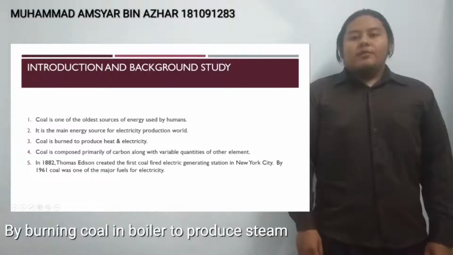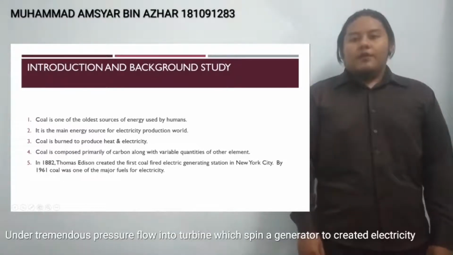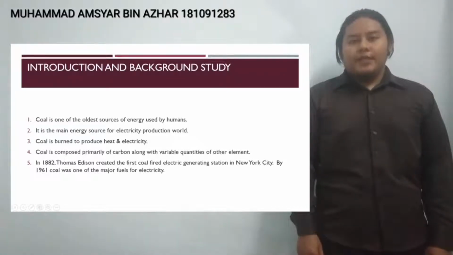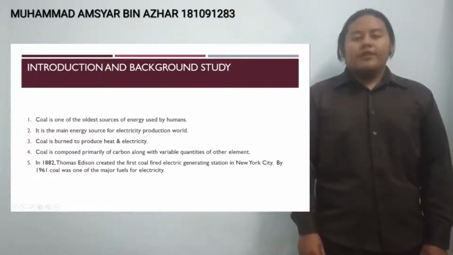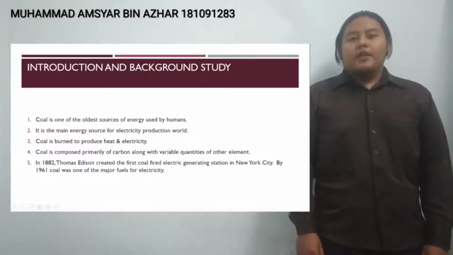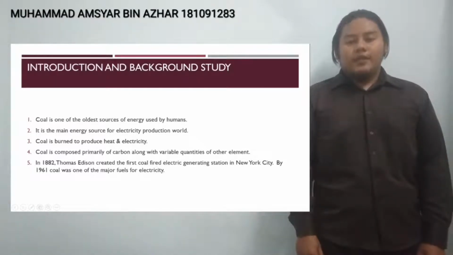By burning coal in a boiler to produce steam under tremendous pressure, it flows into a turbine which spins a generator to create electricity. And the fourth, coal is composed primarily of carbon along with variable quantities of elements such as sulfur, hydrogen, oxygen, and nitrogen. Fifth, in 1882, Thomas Edison created the first coal-fired electricity generating station in New York City.